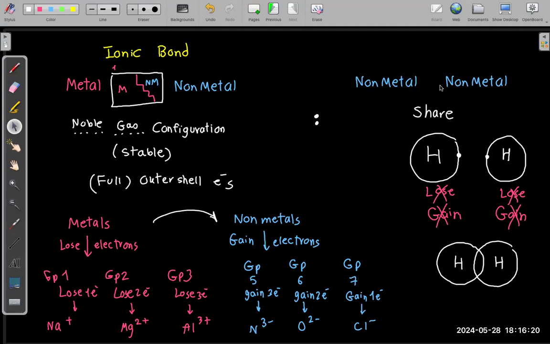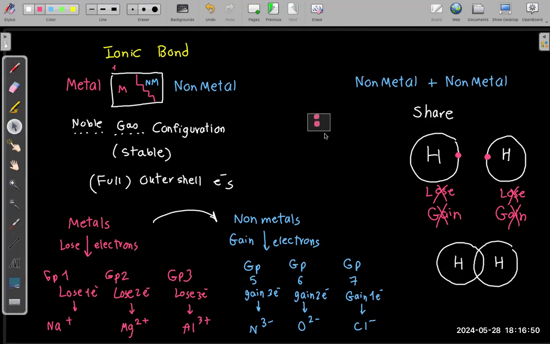If two non-metals meet, they cannot gain and lose electrons. For example, hydrogen and hydrogen: every one of them has how many electrons? Just 1 electron. It cannot lose this electron, because if it loses it, it will become 0. And it cannot gain an electron from the other one, because if it gained an electron and became 2 like neon, it would be okay, but the other one is 0. So they have to agree about another idea better than gaining and losing. They cannot make an ionic bond.